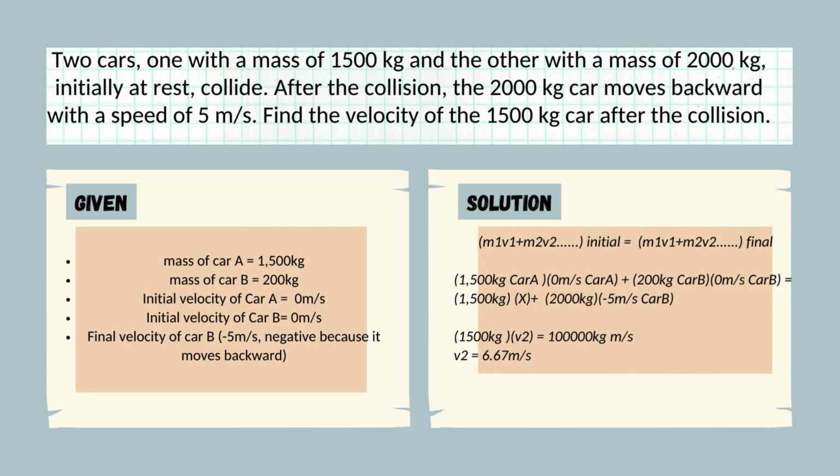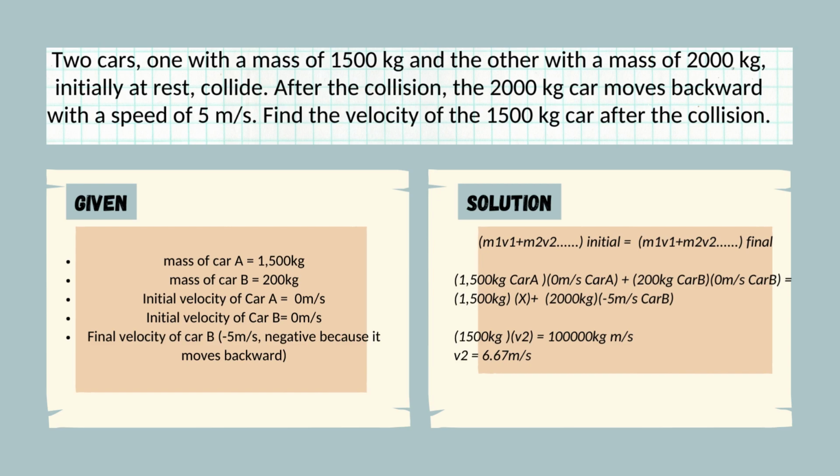So we have here for the mass 1,500 kilogram for the car A, multiplied to 0 meter per second for the car A as the substitute value for the velocity 1, or the velocity of the car A, plus the 200 kilogram of the car B for mass of the car B, and then substitute also the value of the velocity of the car B. Take note, class, we're still on the initial part on the substitution.